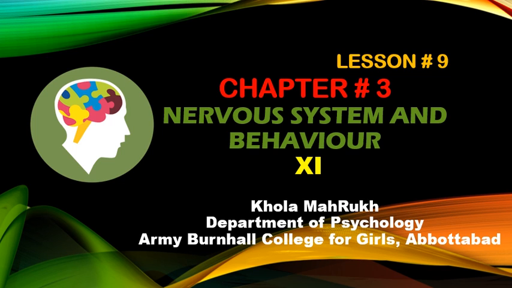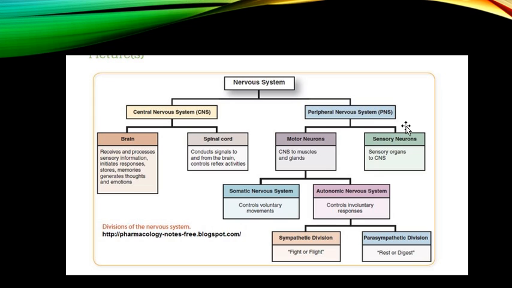We are going through chapter number 3, Nervous System and Behavior. We are already done with the peripheral nervous system. Actually, the nervous system has two major divisions, the central nervous system and the peripheral nervous system. In the previous lecture, we went through the peripheral nervous system in detail. In today's lecture, we are going to read about the central nervous system and its divisions, brain and spinal cord. So, let's begin with the brain.